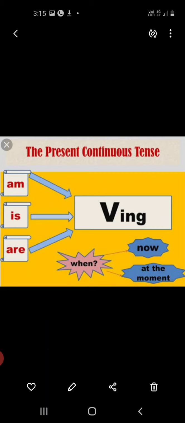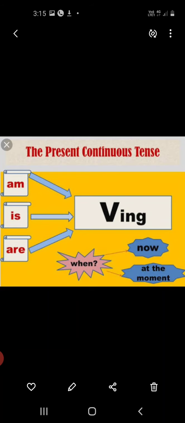Okay, as we are revising continuous tenses, first you have to be clear that you have to use the ing form. Now we are talking about present continuous tense. In this tense we use the helping verb is, am, or are plus the first form of the verb plus ing, which means along with is, am, are we write ing forms. With a singular subject we use is and the ing form, and with a plural subject we use are then the ing form.